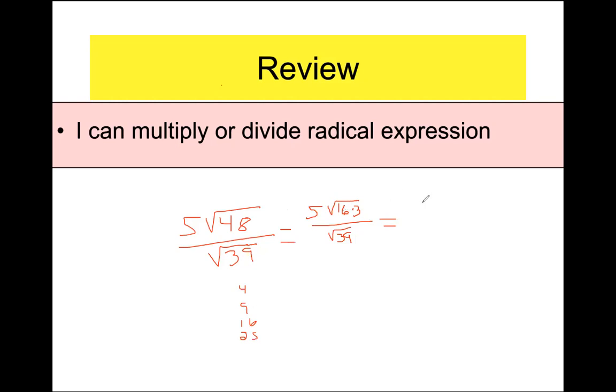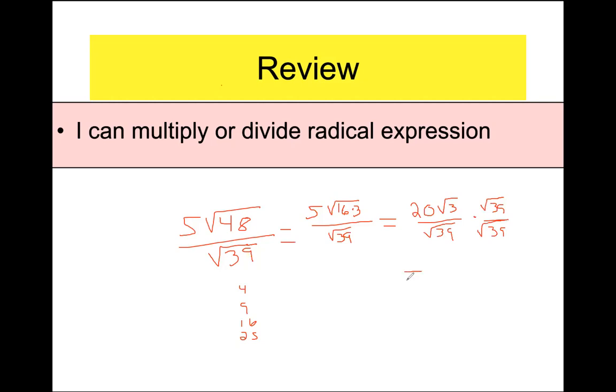Square root of 16 is 4. 4 times 5 is 20. So we get 20 times the square root of 3. All right, that's way better than to multiply 48 times 39. Now we're eventually going to have to multiply by 39. We're good to go on the top. We're not good to go on the bottom. We need to get rid of that square root of 39 over the square root of 39.